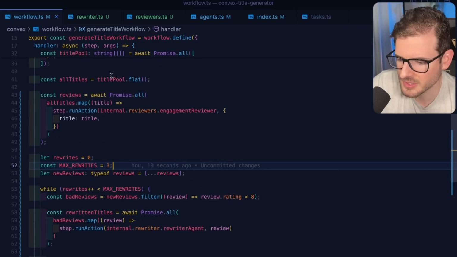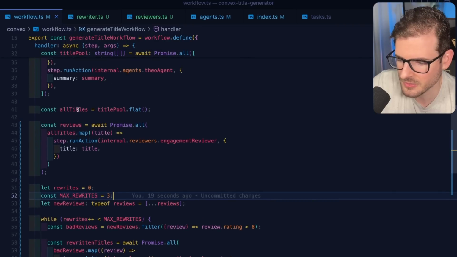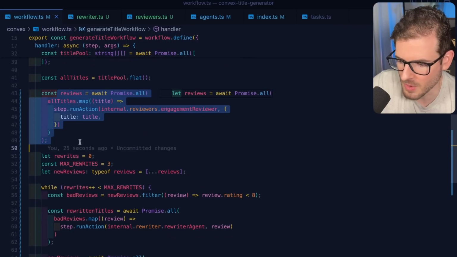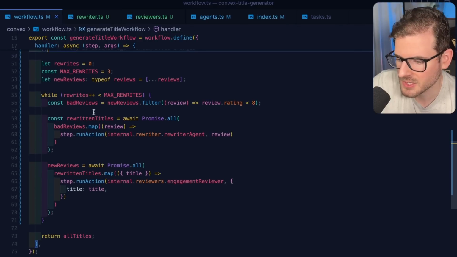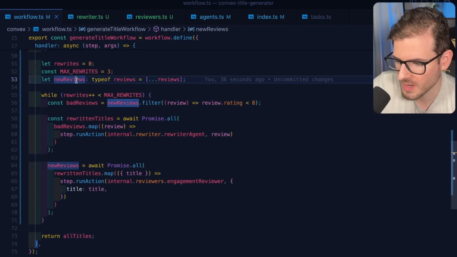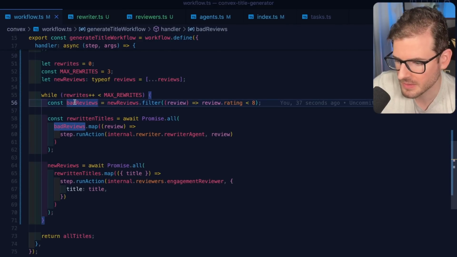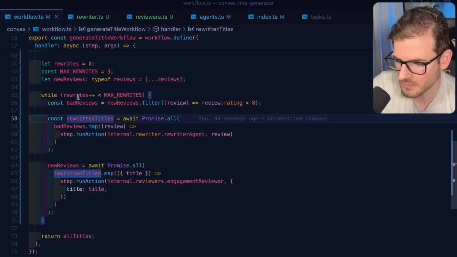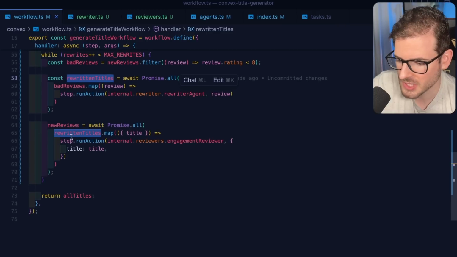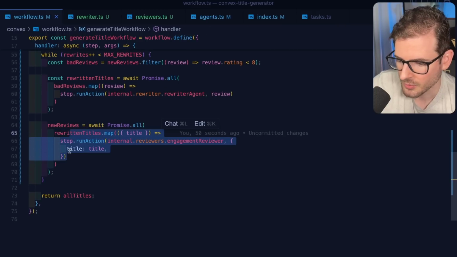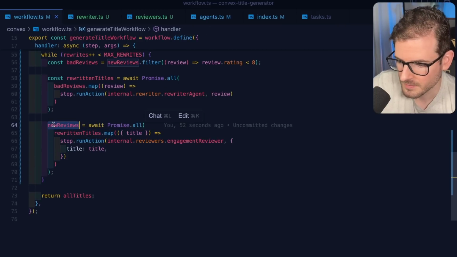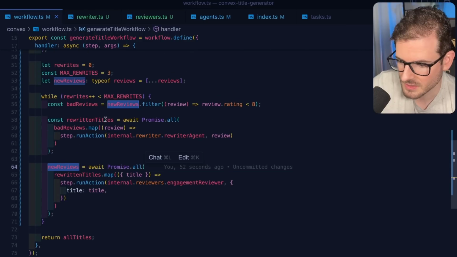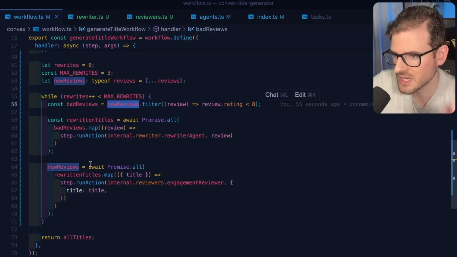Let me read through this and make sure I understand what's going on. So we get all the titles and then we review them all. And then we have a loop that does this 3 times where basically we have all the reviews, we filter down to get the bad ones, and then we rewrite the titles of the bad ones using the review information of the bad reviews. That should give us a bunch of new titles, which we can then re-review, which means we have to set the new reviews equal to the new set of titles.